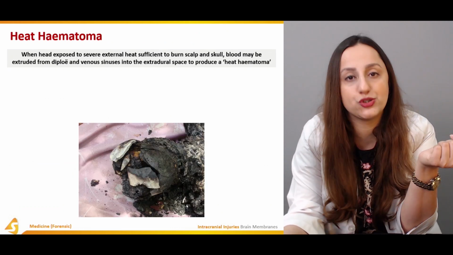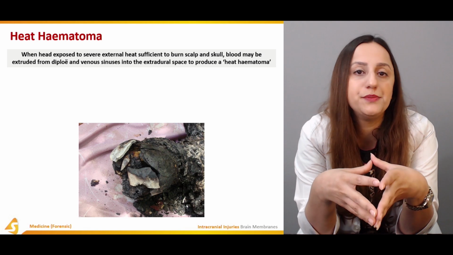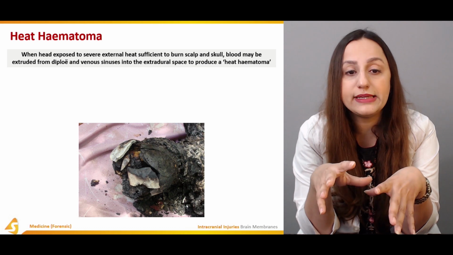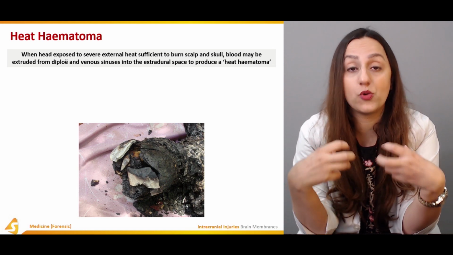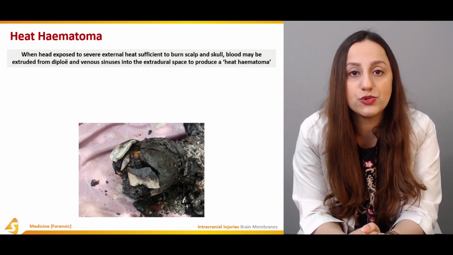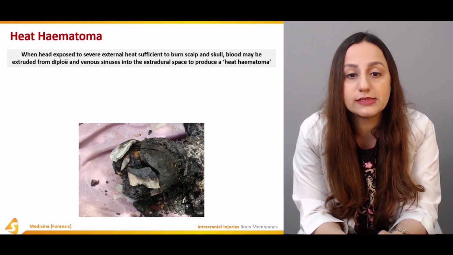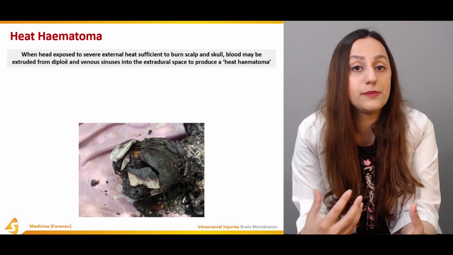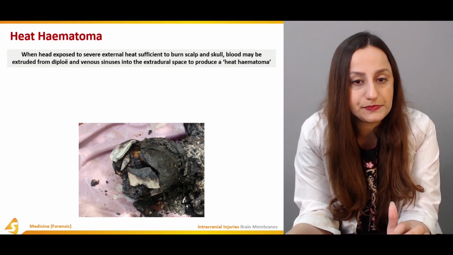Now moving on to the heat hematomas. We dealt with the burned scalps and the burned skulls while we were dealing with burn injuries in a lecture that I had already given. When the head is exposed to severe external heat sufficient to burn the scalp or the skull, the blood may be extruded from the diploe and the venous tissues into the extradural space to produce a heat hematoma. So this is very important, that basically the venous sinuses are the more prone sites where the blood can extravasate, and basically it can lie over there and finally cause the hematomas.